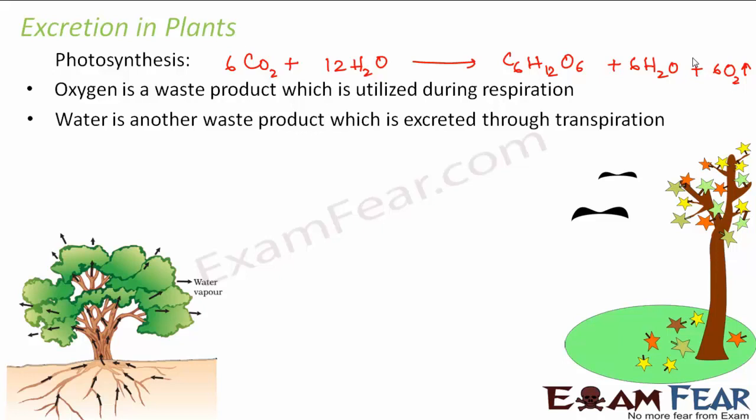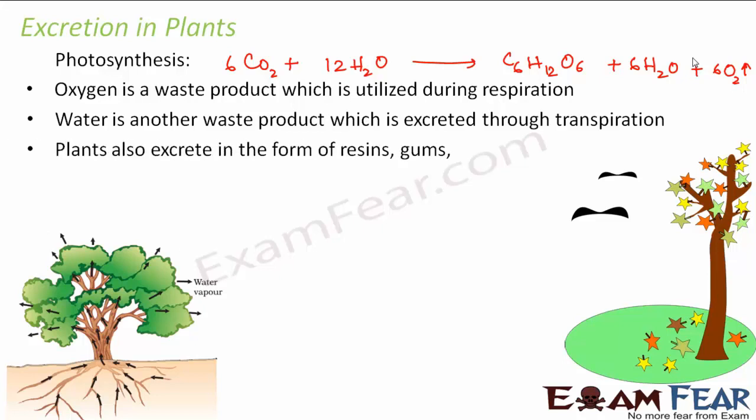So how do we get rid of that water? That water is excreted through transpiration. I talked about transpiration. It is nothing but the loss of water from the stomata on leaves in the form of water vapor. So that is how the water is also excreted.